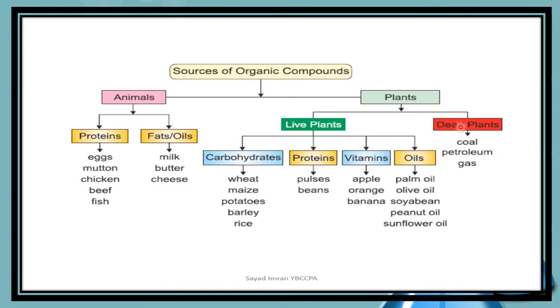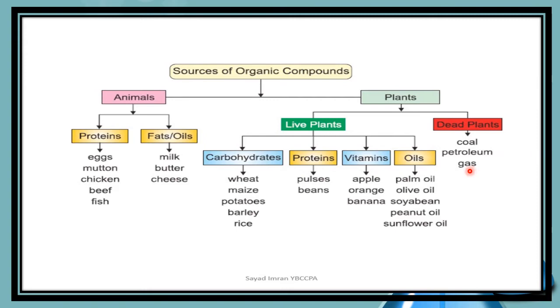Dead plants, when they get buried under the earth for millions of years, undergo certain changes and get changed into coal, petroleum and natural gases. Even when they get transformed into coal, petroleum and gases, they are still organic compounds.